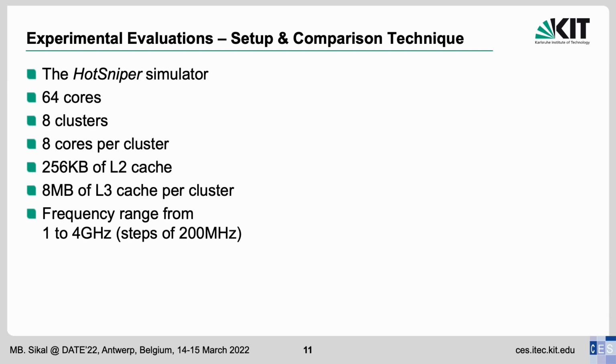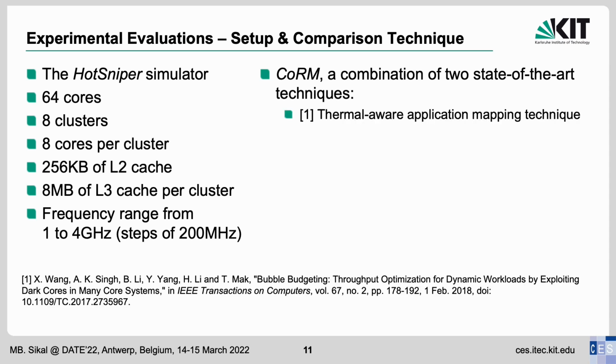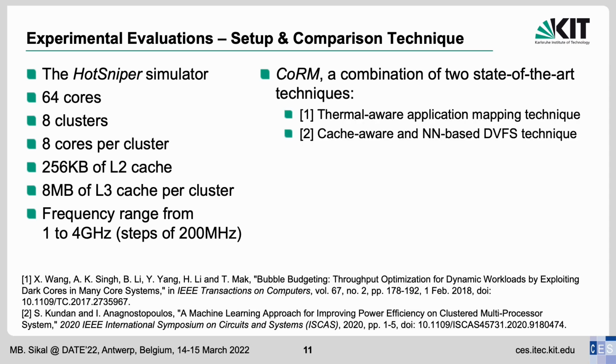As we have mentioned previously, we are the first to explore the trade-off between cache contention and temperature. This means that state-of-the-art techniques only tackle each problem individually. Therefore, we compare our technique against CoRM, a combination of a thermal-aware application mapping technique and a cache-aware and neural network-based DVFS technique.